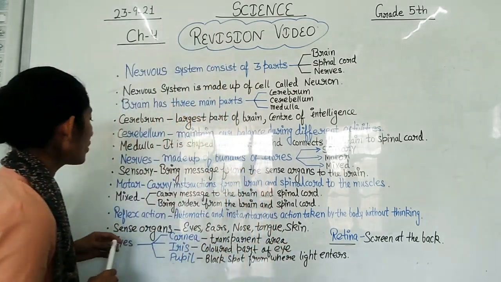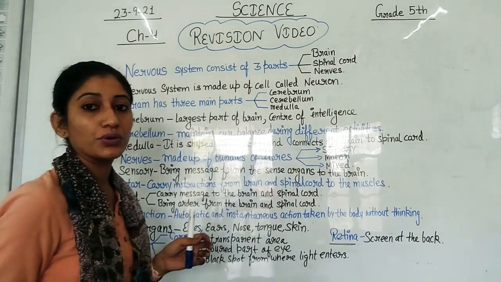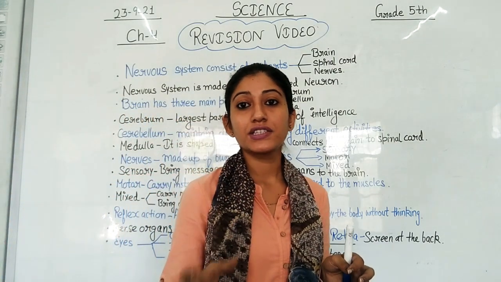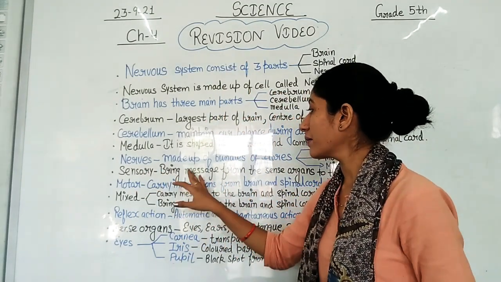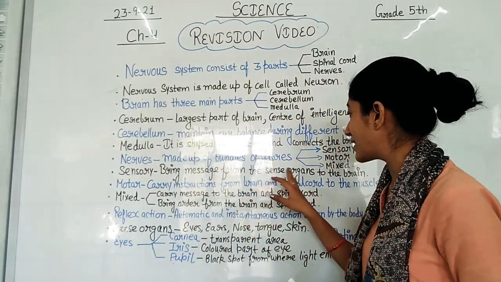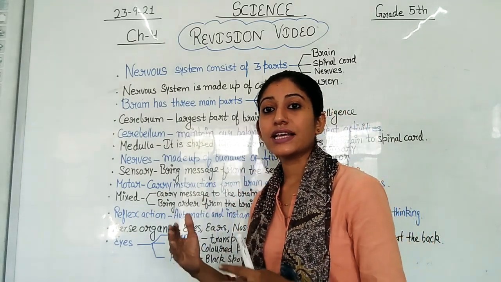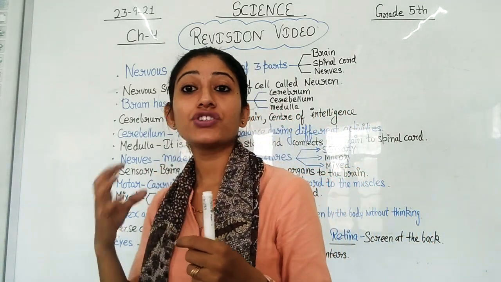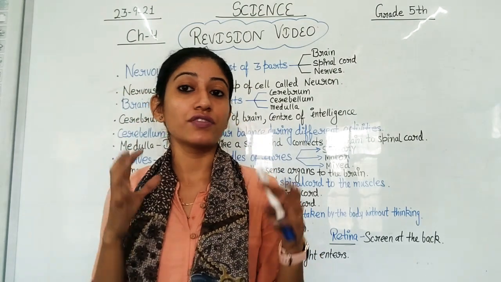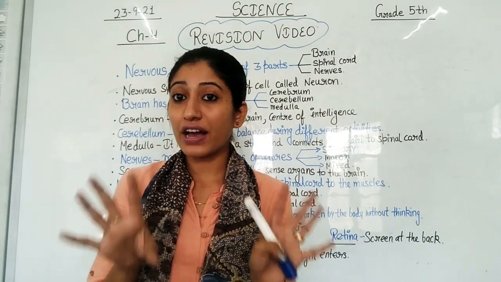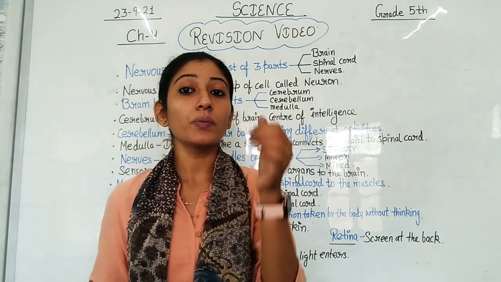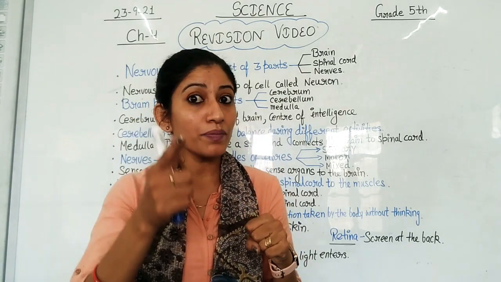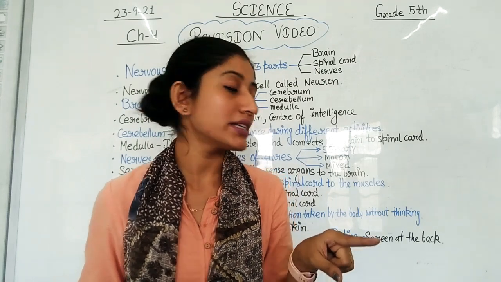So when we talk about sensory nerves, students, what is the role of a sensory nerve? This sensory nerve brings messages from the sense organs. We have different sense organs. We have 5 sense organs. So the role of sensory nerve is to bring messages from the sense organs, and to whom is it sending?